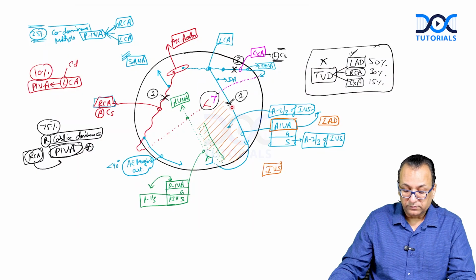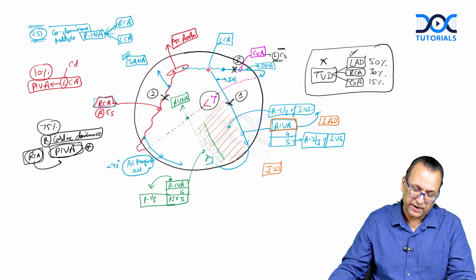So if a question comes, does AIVA supply the right ventricle or does the diagonal artery supply the right ventricle? You say the diagonal artery cannot supply the right ventricle because it is going here, it will supply the left ventricle. But AIVA can definitely supply the right ventricle because this is the right ventricle, it is nearby, so it can supply. So AIVA does supply the right ventricle but not the diagonal artery.